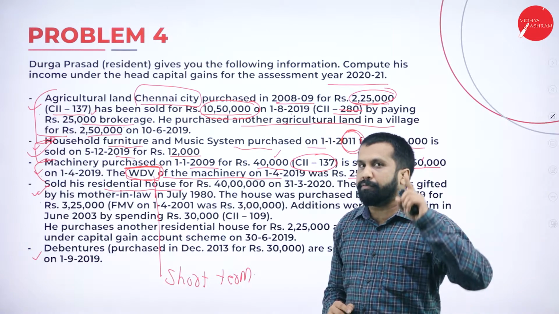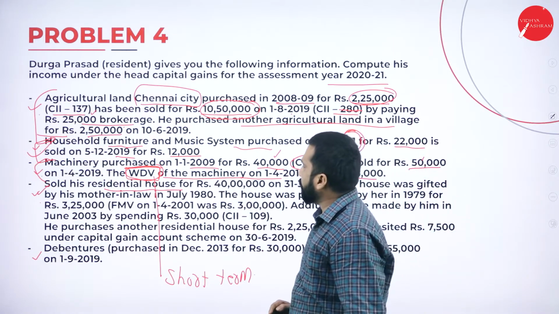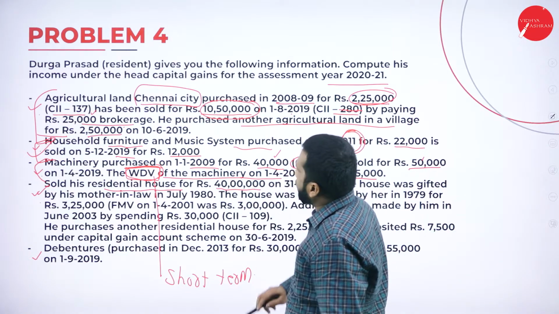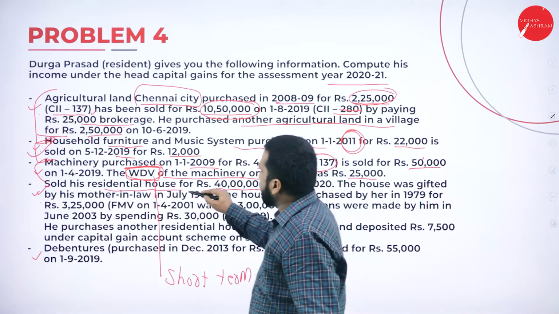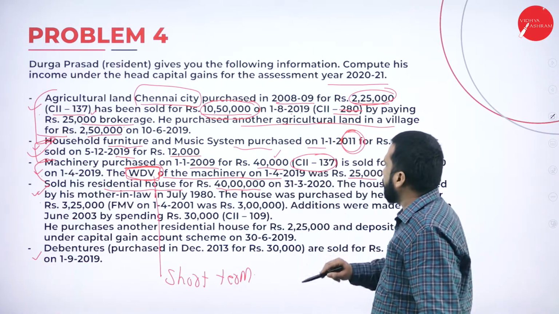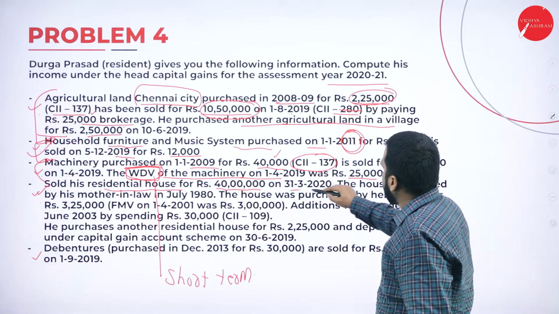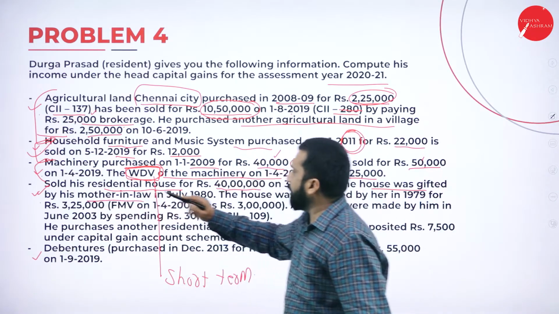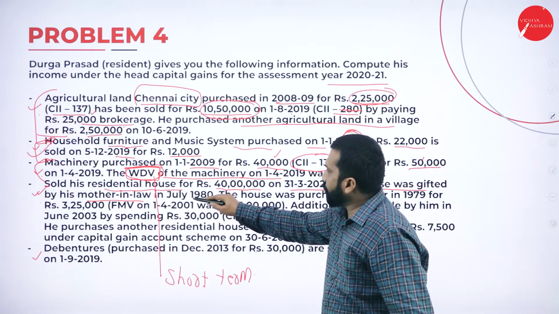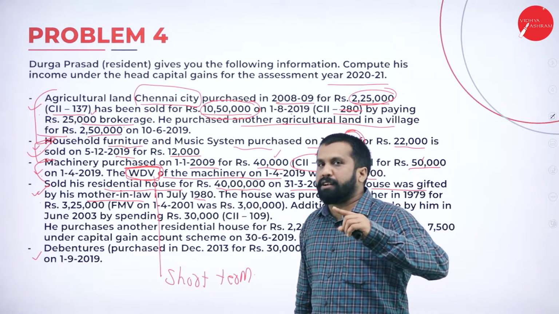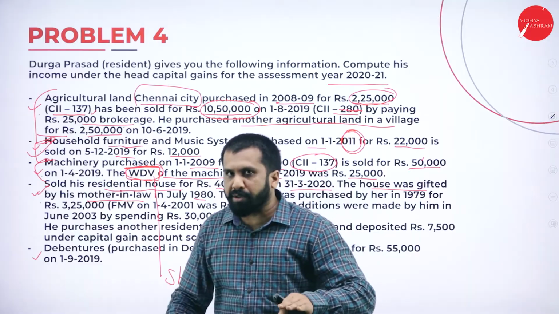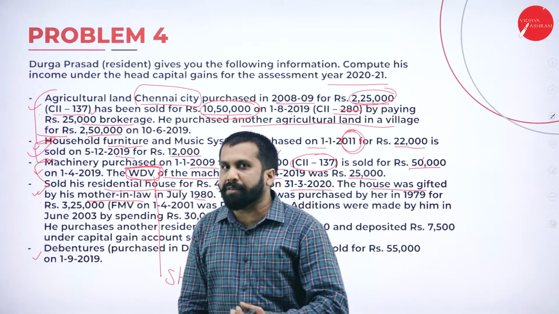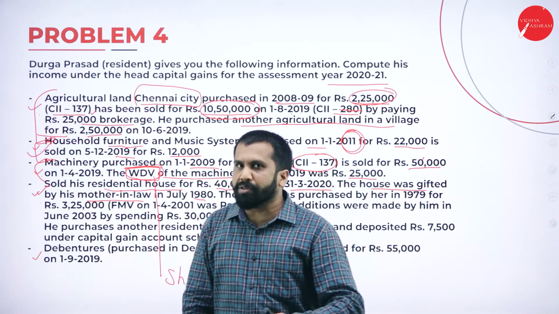Now we'll go for residential house. Residential house, remember Section 54. Sold his residential house for 40 lakh. And on 31st March, the house was gifted by his mother-in-law in July 80. Whatever is gifted by his mother-in-law, we don't want, because anything collected from relatives as a gift, we don't consider.